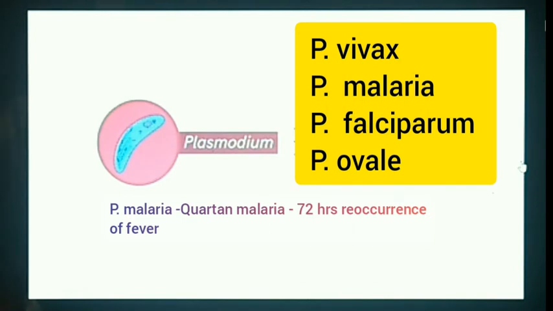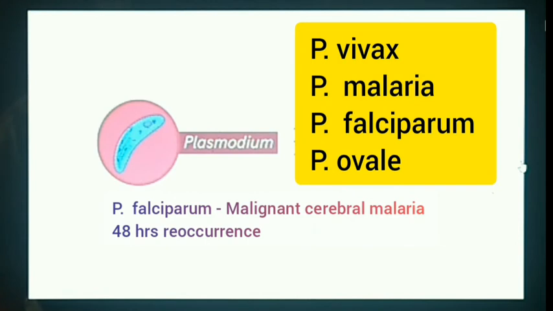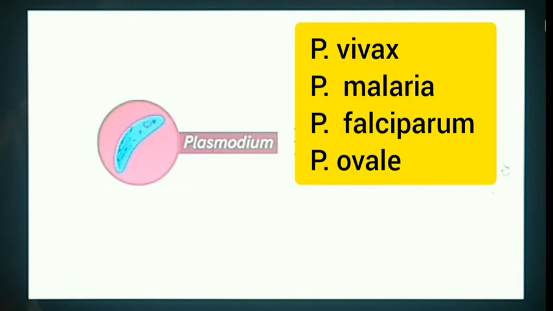But Plasmodium falciparum causes malignant malaria. This malaria is most harmful and the incubation period is about 12 days. Reoccurrence of fever is after every 48 hours. Plasmodium falciparum is most violent and life-threatening.